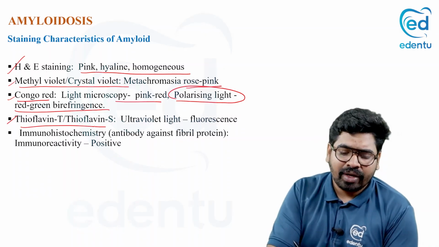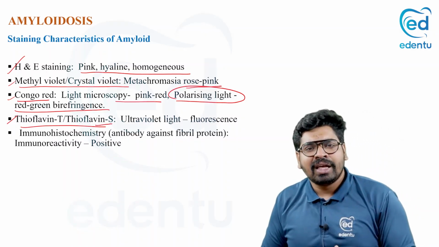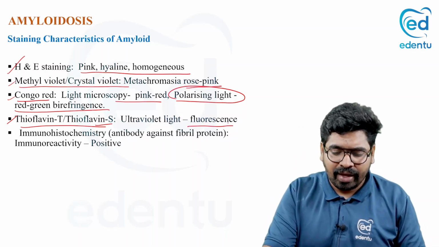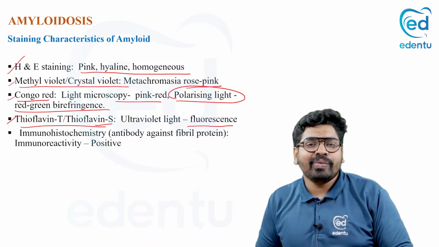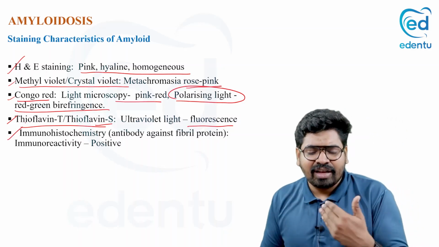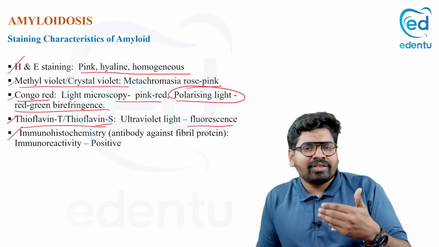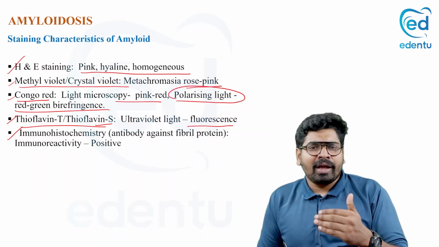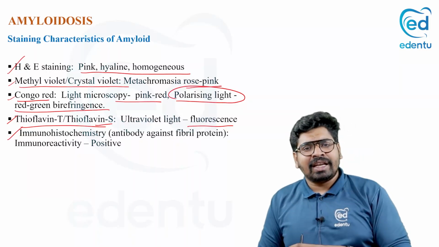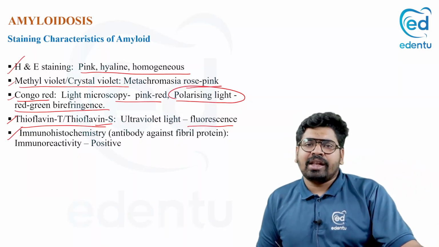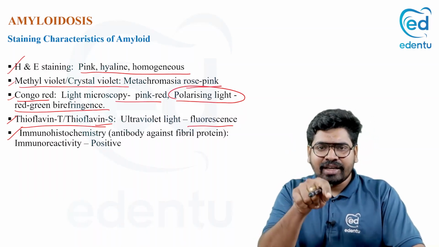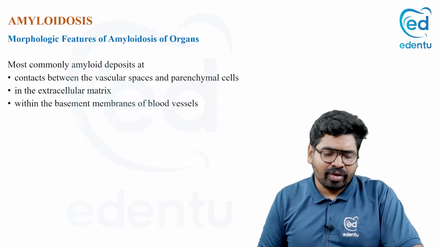You can use thioflavin T and thioflavin S. Stain it with thioflavin T and thioflavin S and look under a fluorescent microscope. Then you can see fluorescence from that object. Another technique is immunohistochemistry. We use antibodies against the amyloid. These antibodies will bind to the amyloid and give a signal, and if we get that signal, it means our antibody has bound to the amyloid, so there is amyloid. This is immunohistochemistry.